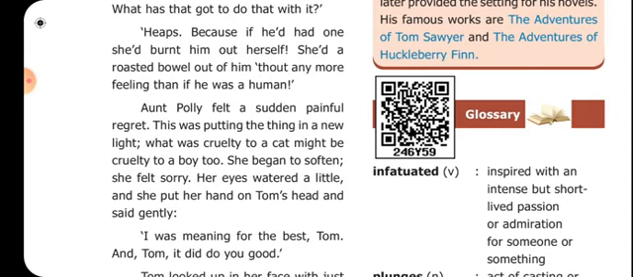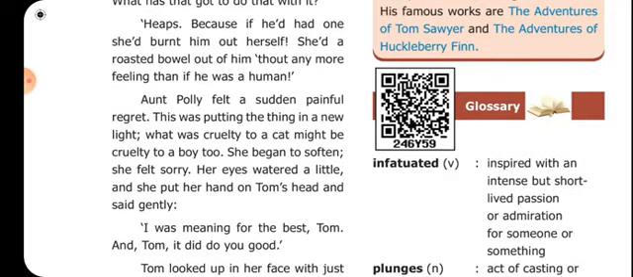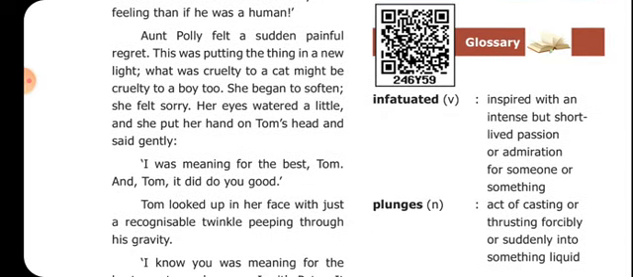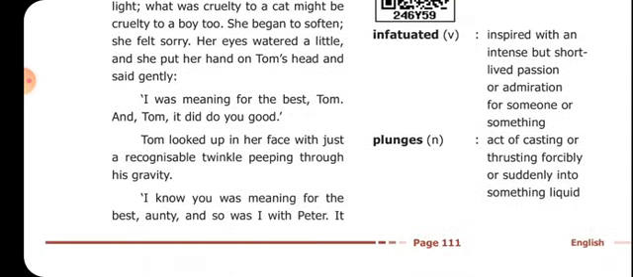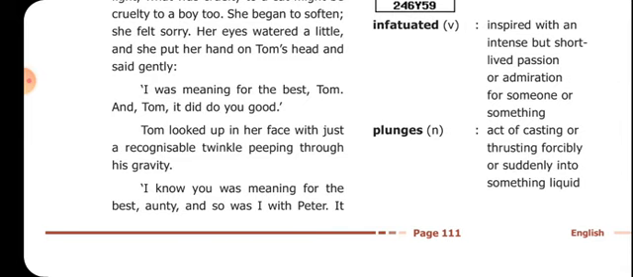This was putting the thing in a new light. What was cruelty to a cat might be cruelty to a boy too. She began to soften. She felt sorry. Her eyes watered a little, and she put her hand on Tom's head and said gently, I was meaning for the best, Tom, and Tom, it did do you good. Tom looked up in her face with just a recognizable twinkle peeping through his gravity. I know you was meaning for the best, auntie, and so I with Peter.